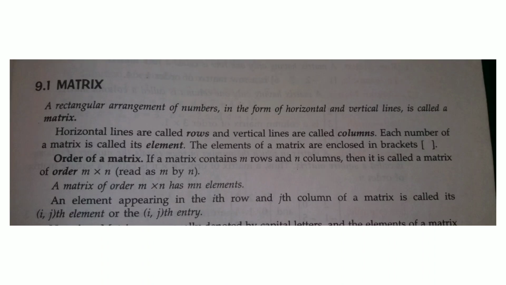Matrices. A rectangular arrangement of numbers in the form of horizontal and vertical lines is called a matrix. The horizontal lines are called rows and the vertical lines are called columns. Each number of a matrix is called its element. If a matrix contains m rows and n columns, then it is a matrix of order m by n.